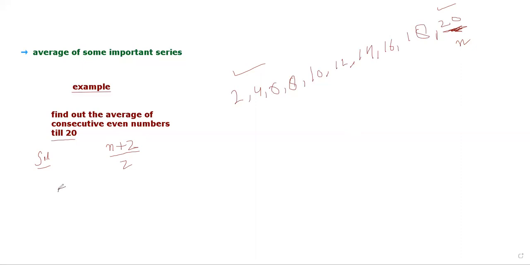Now tell me, what is our n? n is equal to 20. Simply you have to put that value in this formula. So I will get here 20 plus 2, divided by 2. 20 plus 2 is 22, divided by 2. 2 into 1 and 2 into 1, 1. So our answer is 11. 11 is the answer of this average series.